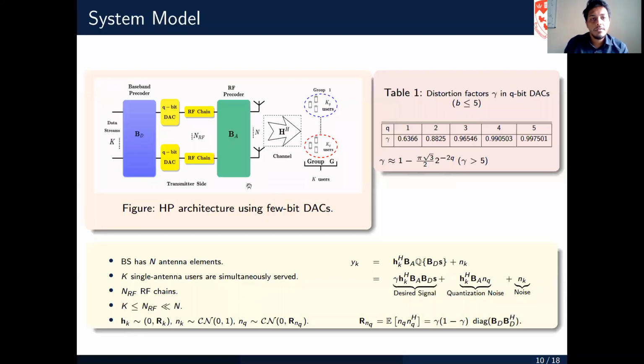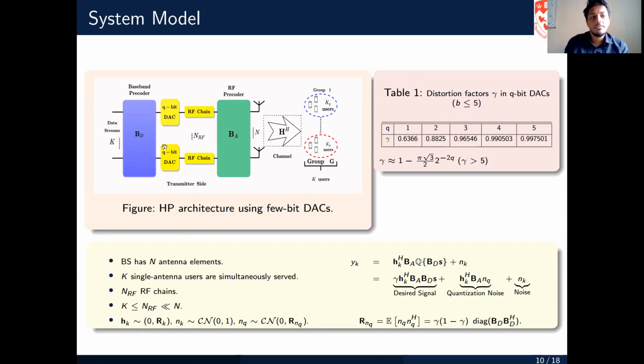So in the system model, we have the RF precoder BA and the baseband precoder BD. They are connected by the number of RF chains, and as I discussed before, the number of RF chains can be greater than the number of data streams, which in this case is equal to the number of users K, and is upper bounded by the number of antennas.